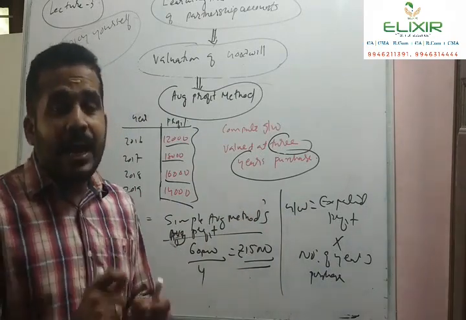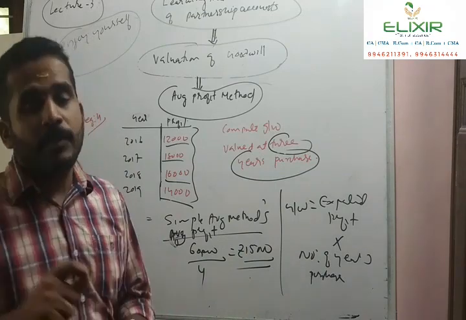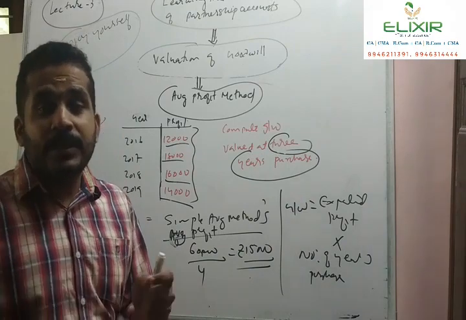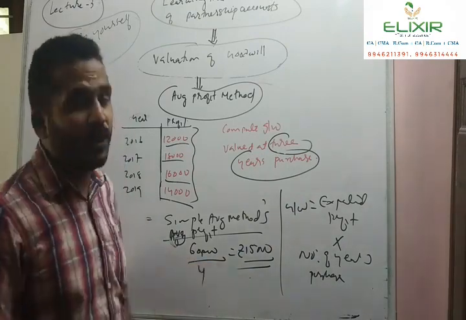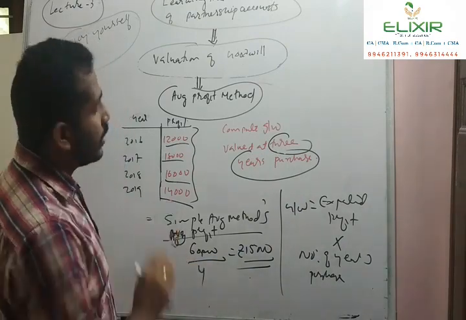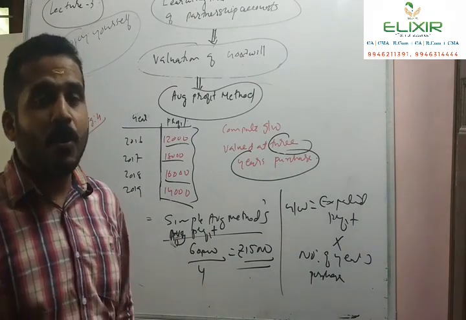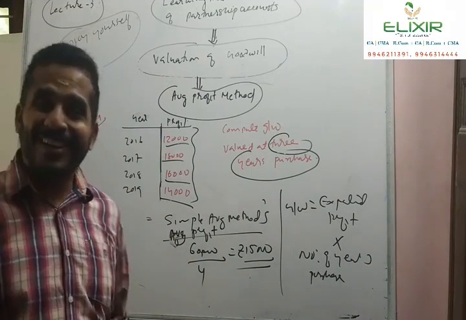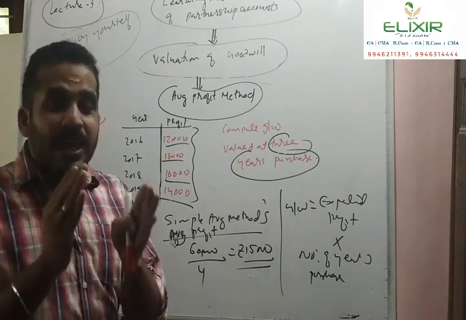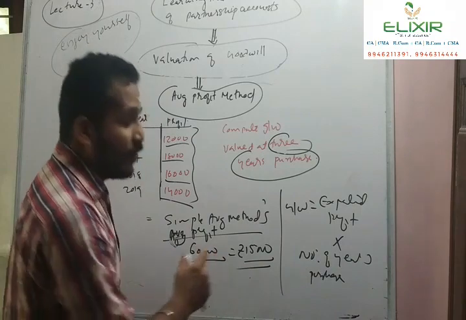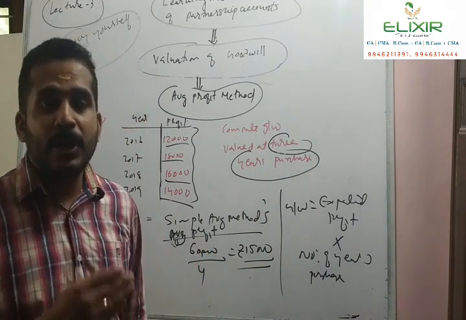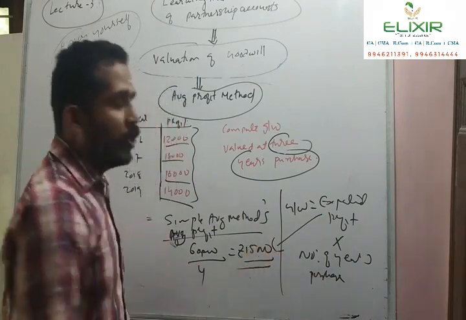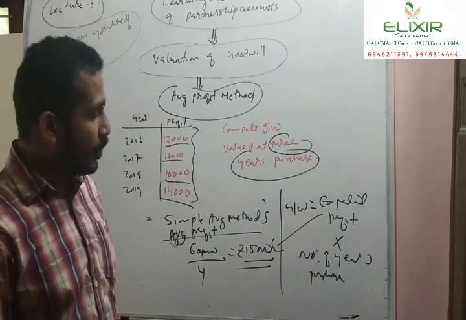In order to figure out the future maintainable profit, we have to add or deduct the expected income or expenses from this average profit. But the question does not speak about expected income or expenses in the future after 2019. Therefore, we are assuming that the same average profit is expected to be maintained in the future. So the expected profit will be rupees 15,000.